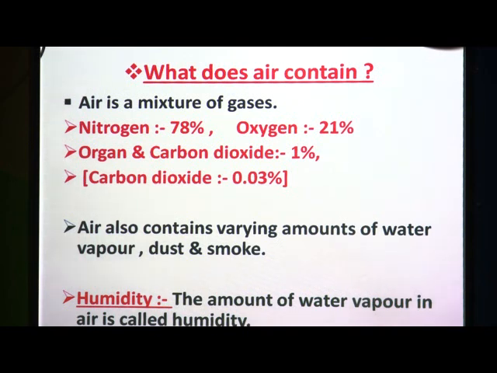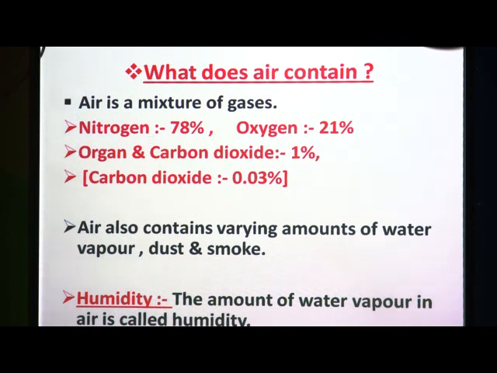So, which gases make up the air? Air is a mixture of gases like nitrogen, oxygen, argon and carbon dioxide. The percentage of nitrogen in the air is about 78%.